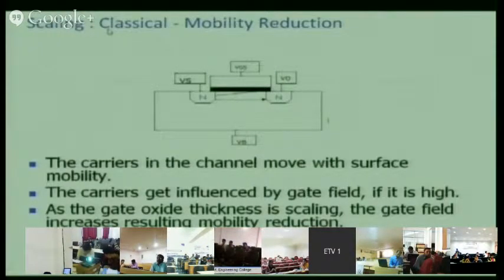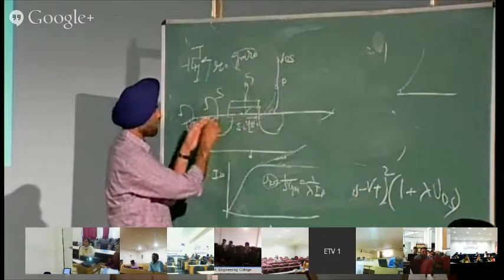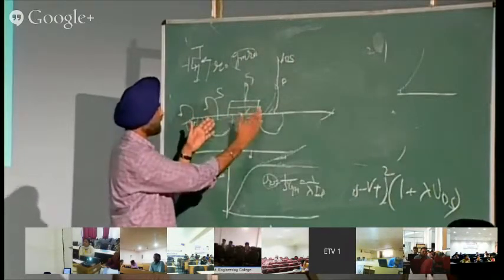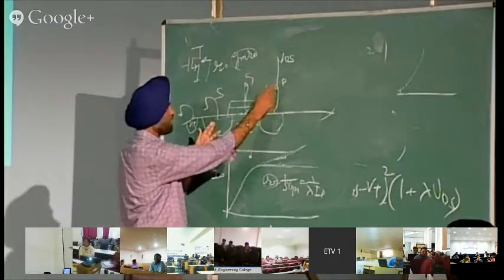So this is again the carrier mobility reduction. We have seen this in the channel, with the gate oxide and the gate here. If you reduce the gate oxide thickness, the field will become stronger in this region. It also affects the mobility, which you were asking about during the tea time, because there are two fields. One is this field because of the electric field VDS. We want the mobility of the electron to be governed by this field.